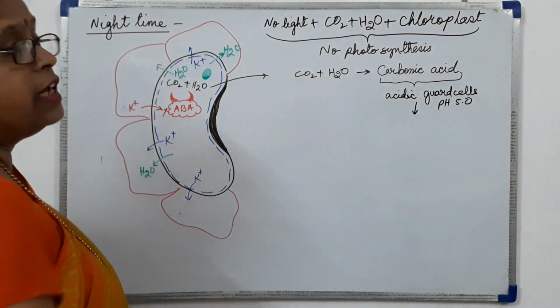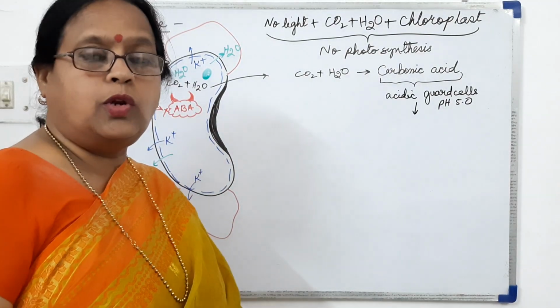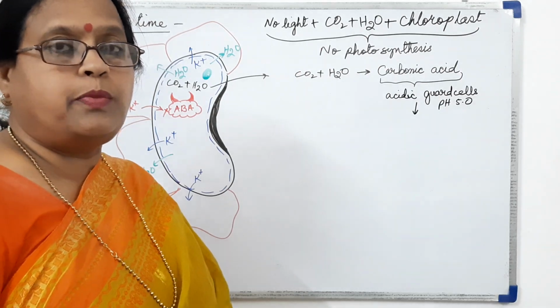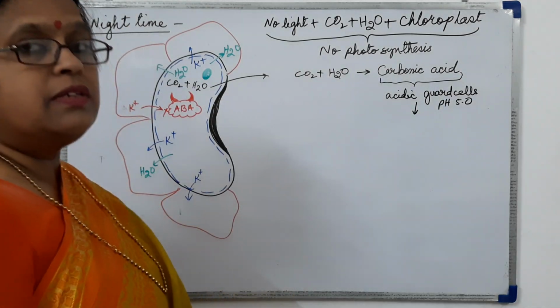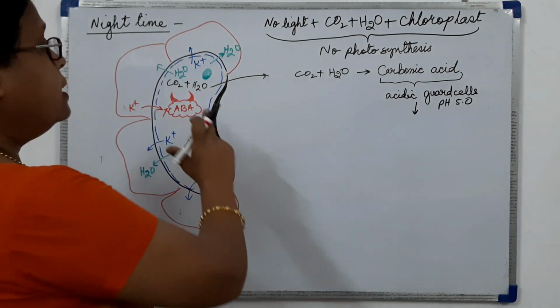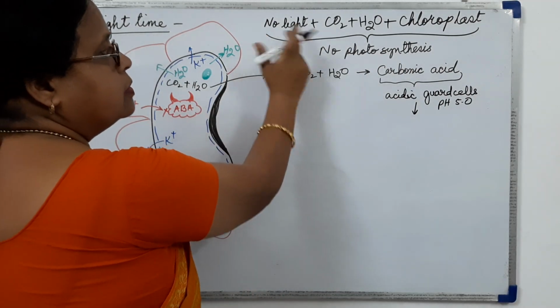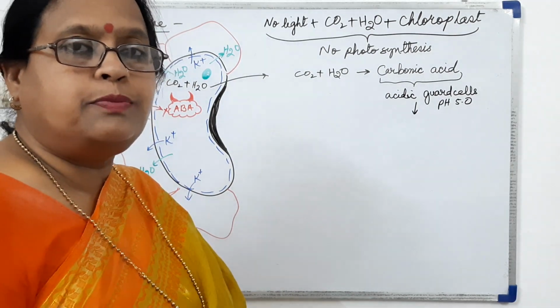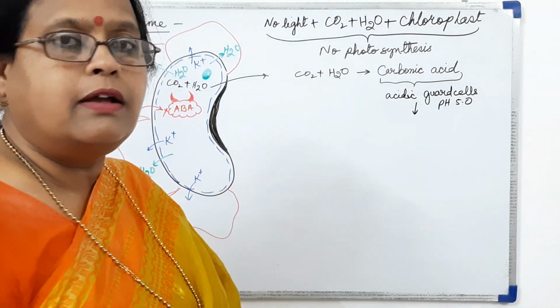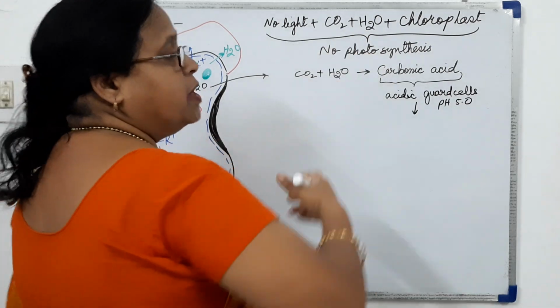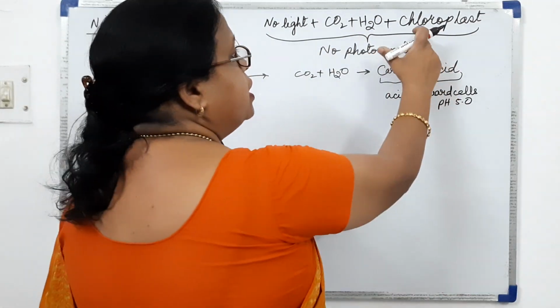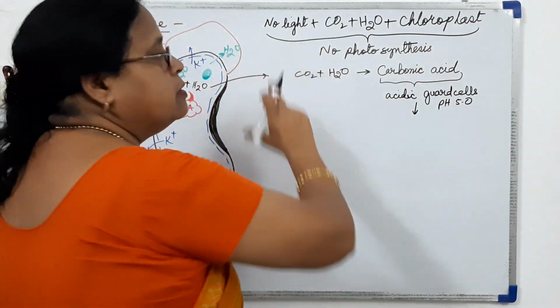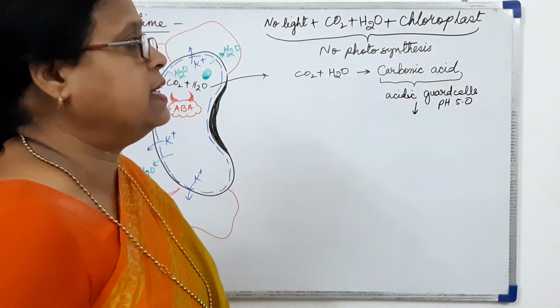Now in the night time, when we are talking about the closing of stomata, how does it happen, what is the mechanism? In the night time there is no light, there is carbon dioxide due to the process of respiration taking place inside the guard cell. There will be water available, there will be chloroplast, but no light, so there will be no photosynthesis.